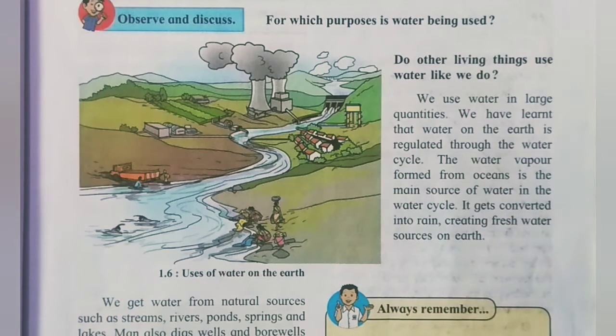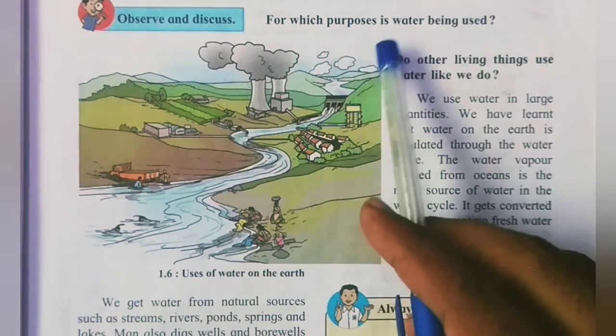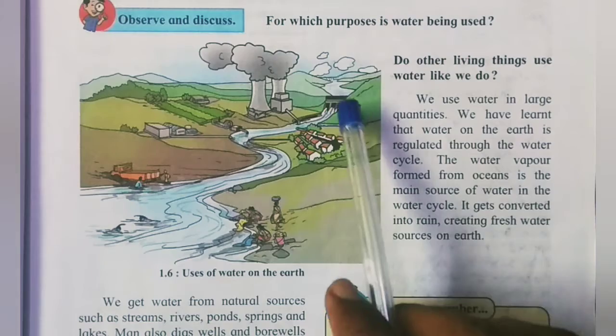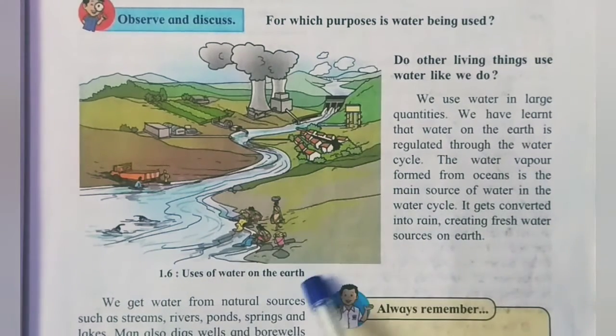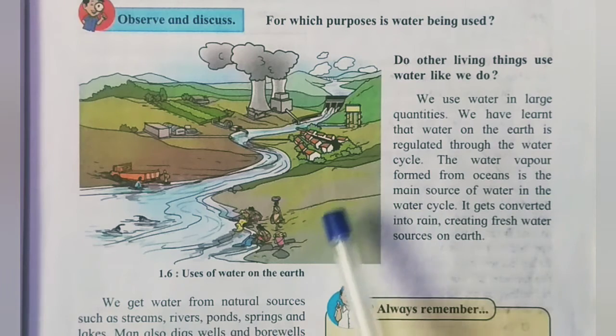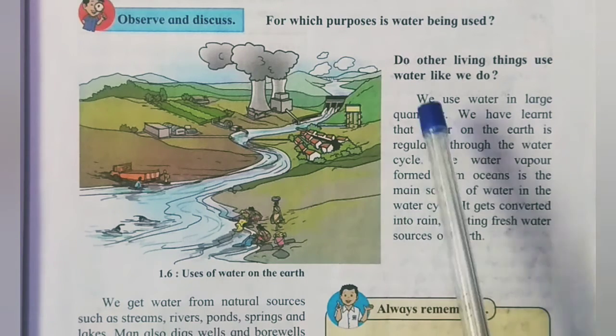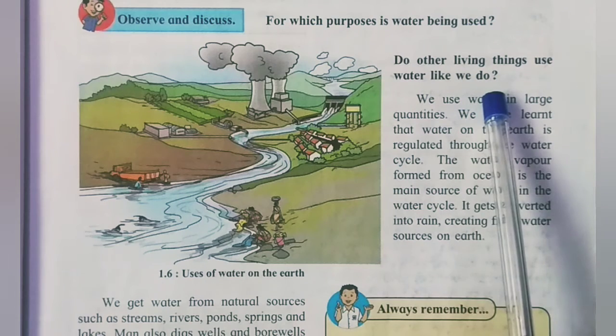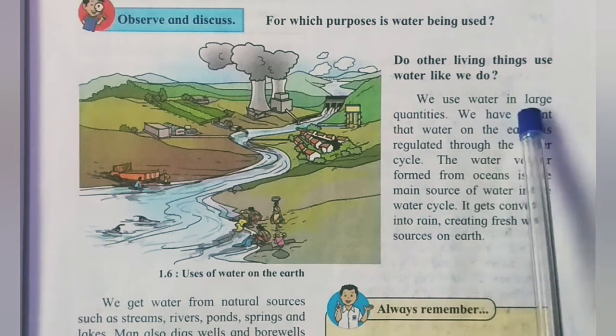So here, for which purposes is water being used? One picture is shown here, and you can find many ways we are using water. Do other living things use water like we do? We use water in large quantities.